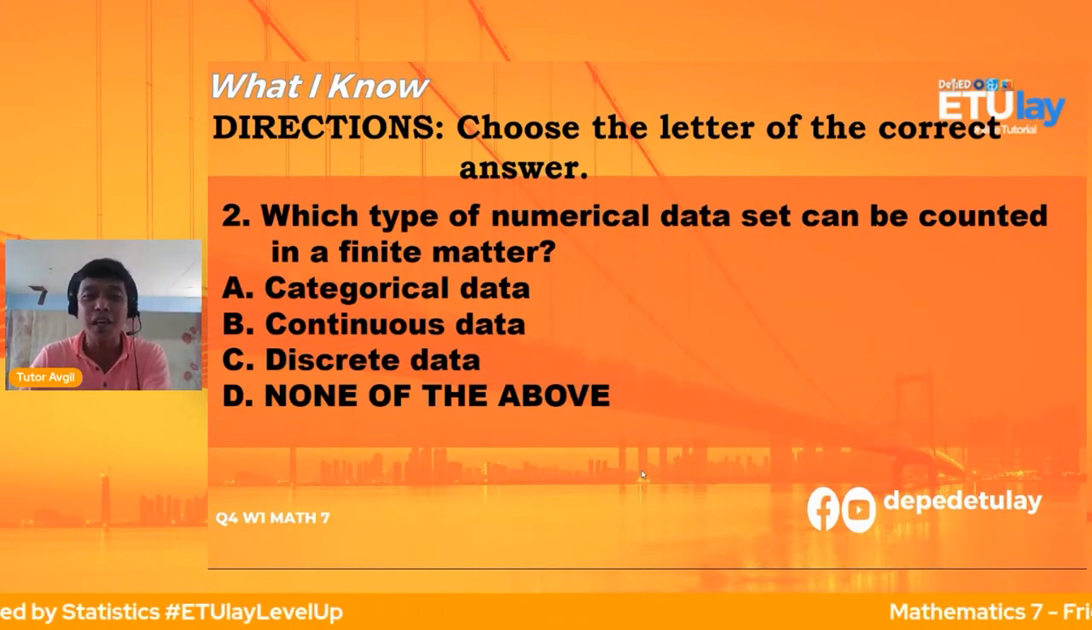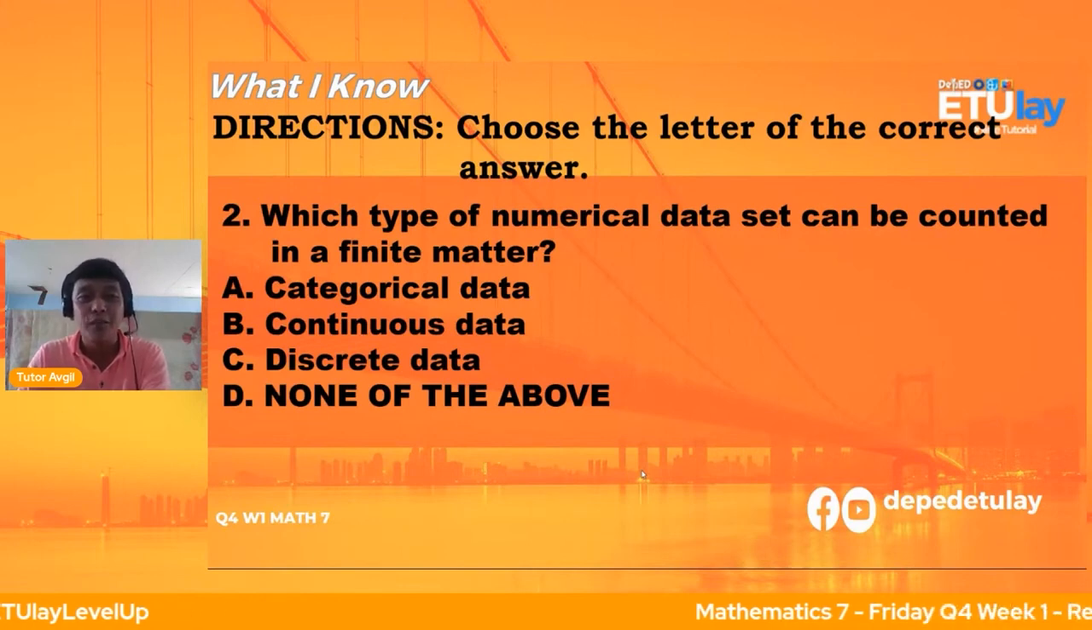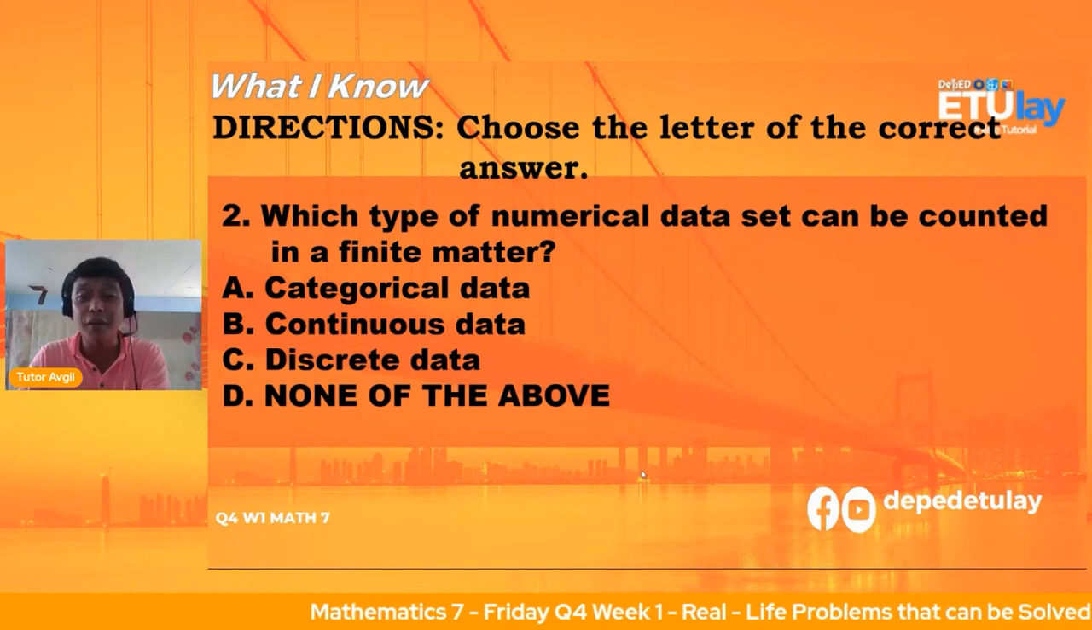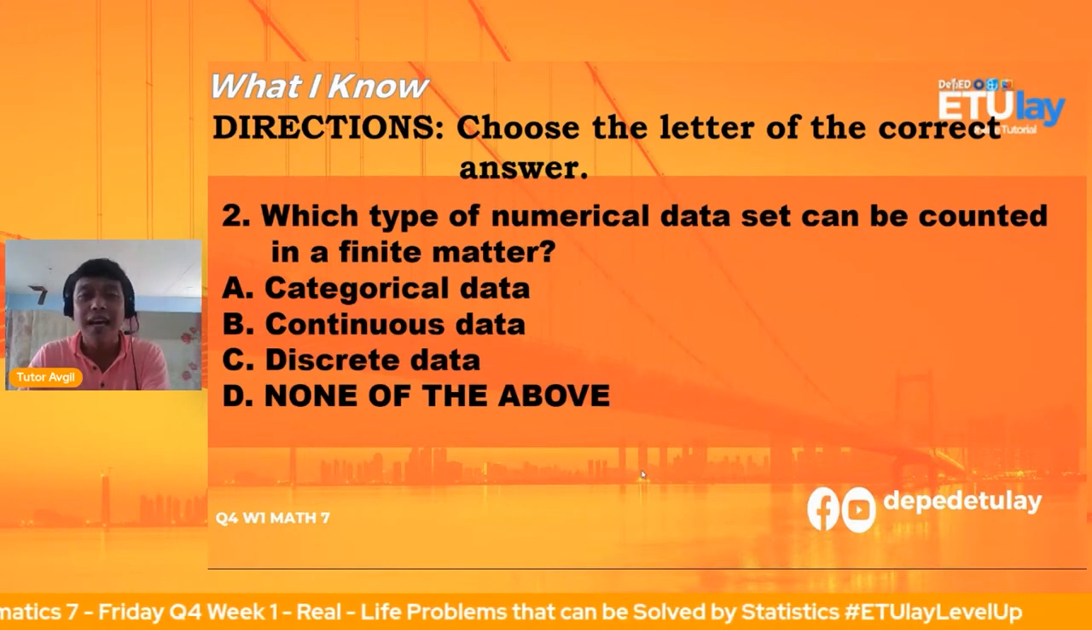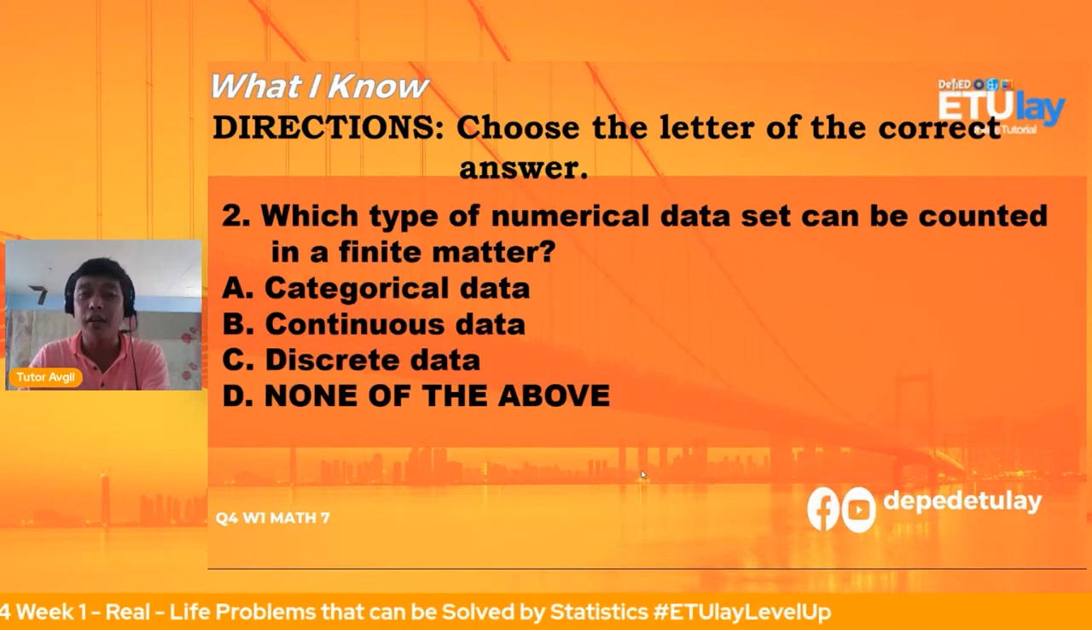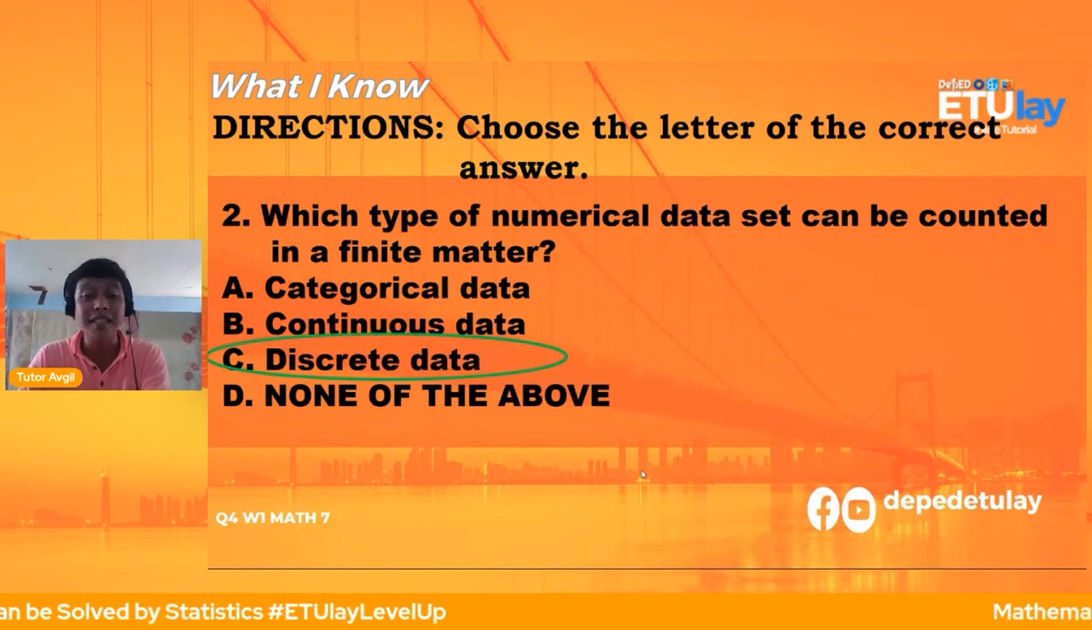So let us check our answer for number two. Which type of numerical data set can be counted in a finite manner? Is it A, categorical data, letter B, continuous data, letter C, discrete data, or letter D, none of the above? The correct answer is letter C, discrete data.